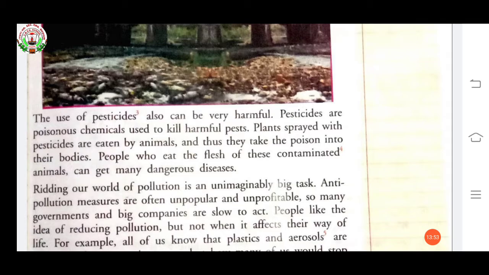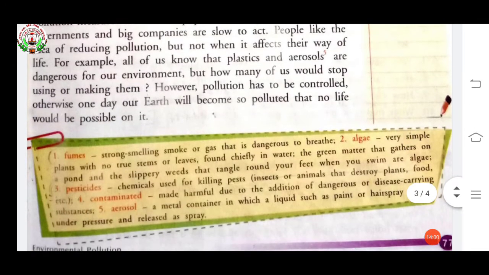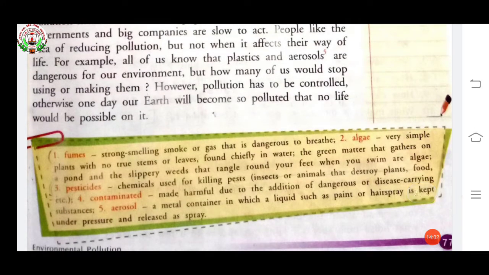Here you see the use of pesticides. First you see the meaning of pesticides: chemicals used for killing pests. Pests can be insects or animals that destroy plants, food, etc.